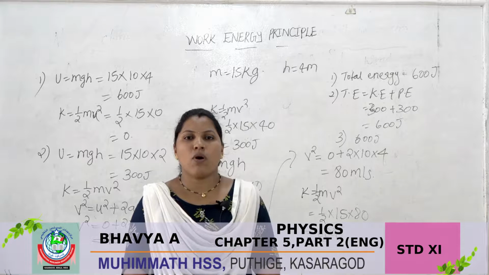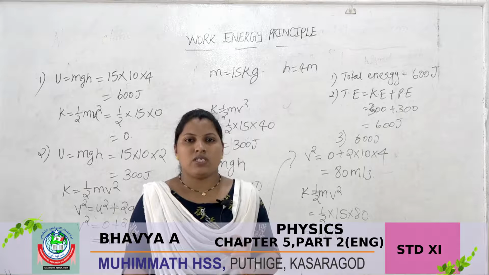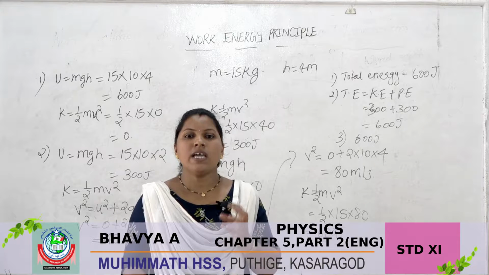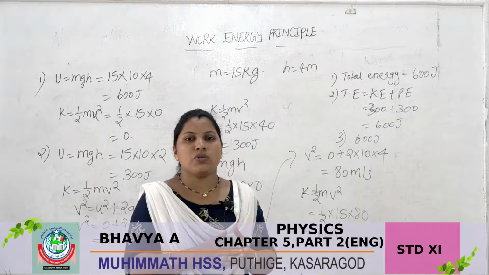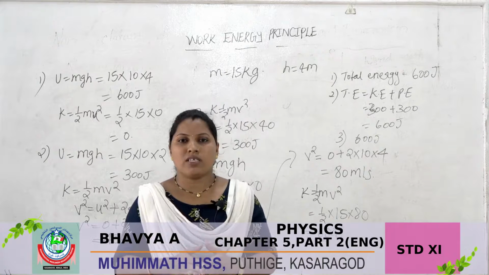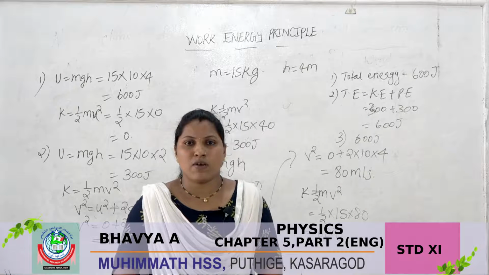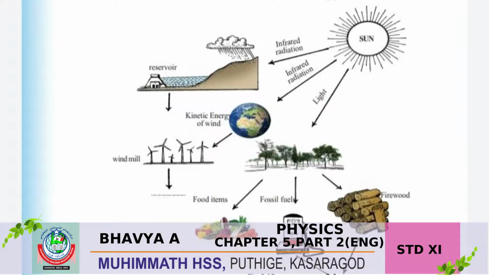This is called the law of conservation of energy. See there, the energy converts from one form to another.